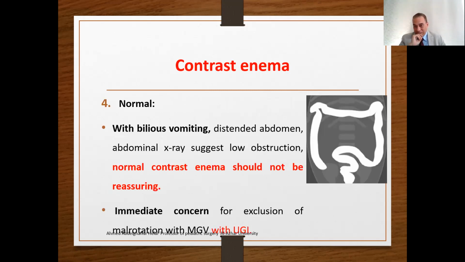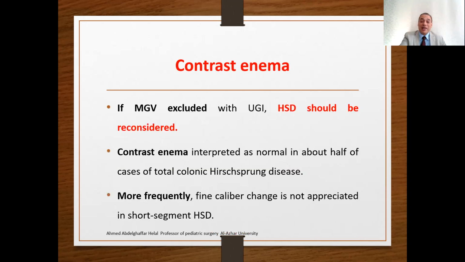Normal contrast enema. If you find a normal contrast enema, what do you do? A normal contrast enema should not be reassuring. Immediate concern should be shifted to the exclusion of malrotation with an upper gastrointestinal study. So, in a baby or neonate with bilious vomiting and abdominal distension and a normal contrast enema, you must perform the upper contrast study. Also, you must reconsider Hirschsprung disease.